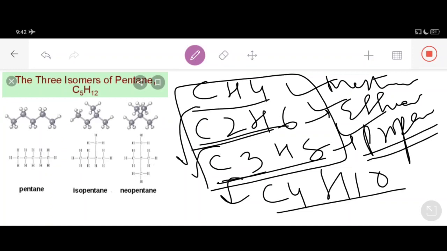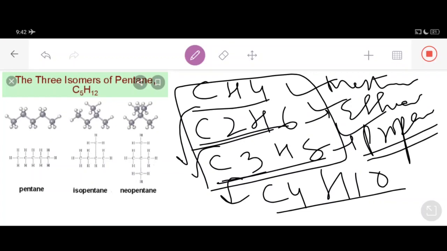So two isomers of the compound butane, C4H10, are possible. We discussed those two isomers in the last video lecture, dear students. Isomerism is possible only with hydrocarbons having 4 or more carbon atoms, like C4H10, because only then can we have 2 or more different arrangements of carbon atoms. Hope you got it, dear students.